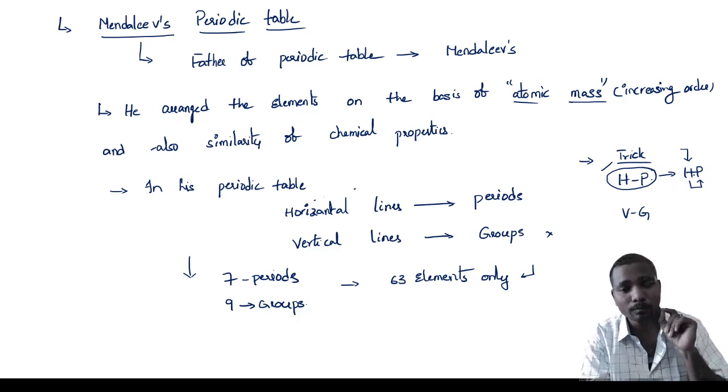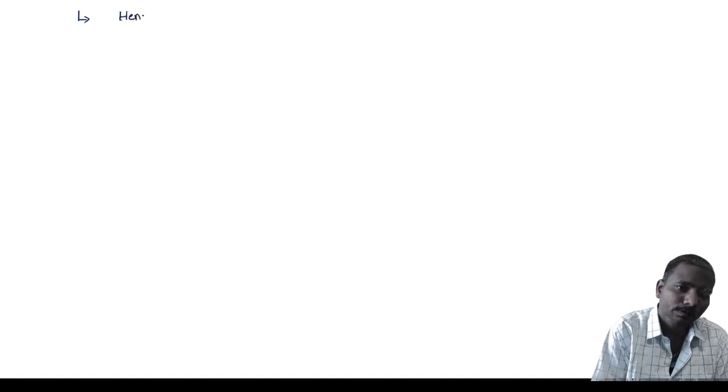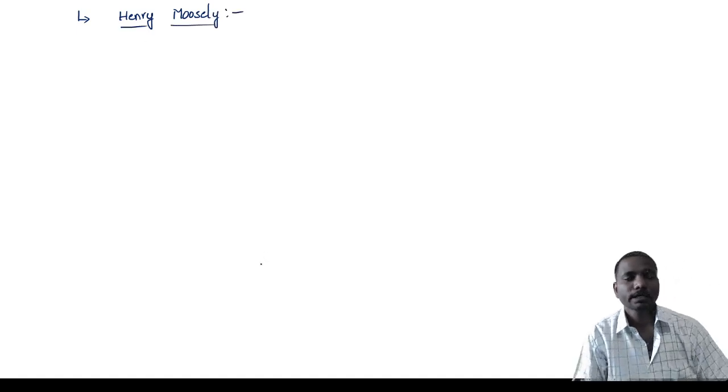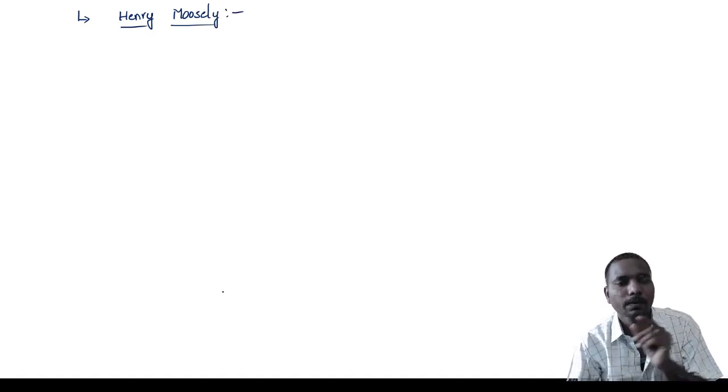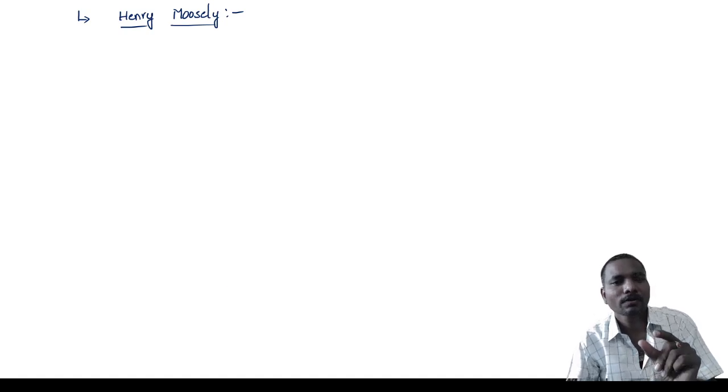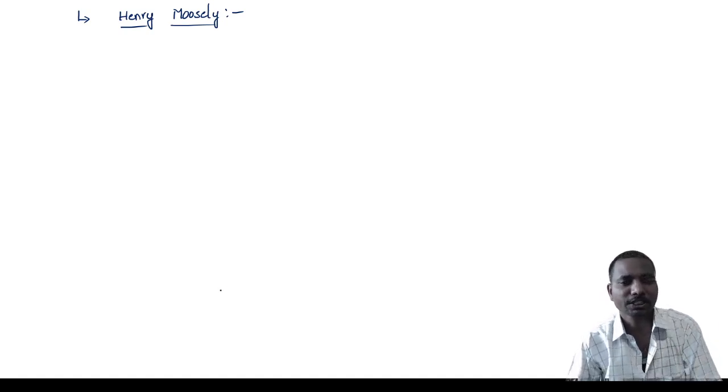But Henry Moseley, a new scientist, discovered that there is another property, perfect for classification of elements.